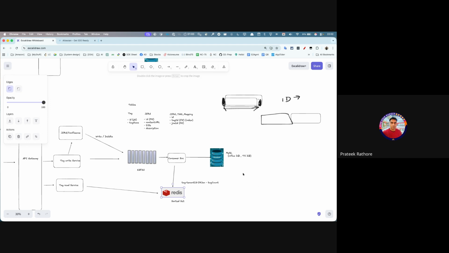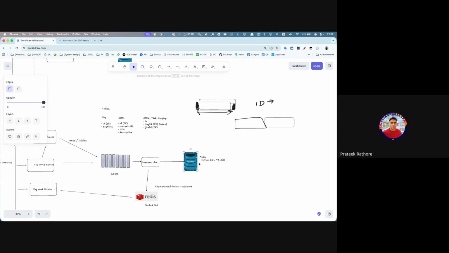You can talk about, let's say, what if this DB goes down. You can talk about the leader election algorithm, let's say Paxos or Raft. Saying that if this fails, we will have this as multi-region nodes, so the chances of failure will be less. The data will be replicated.